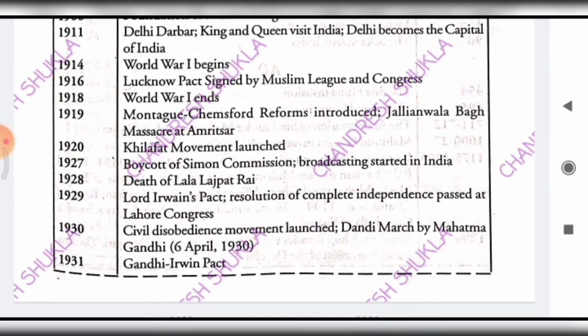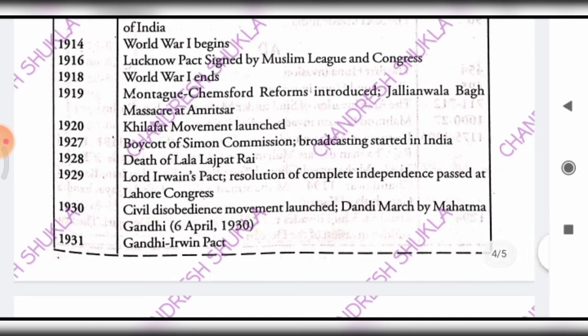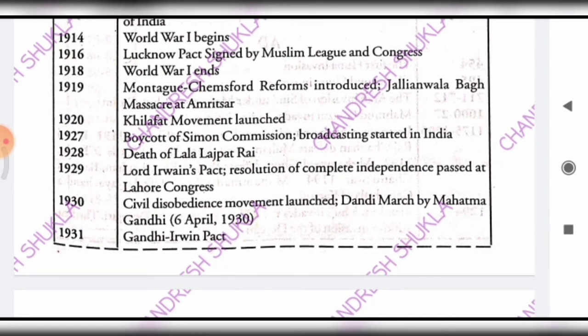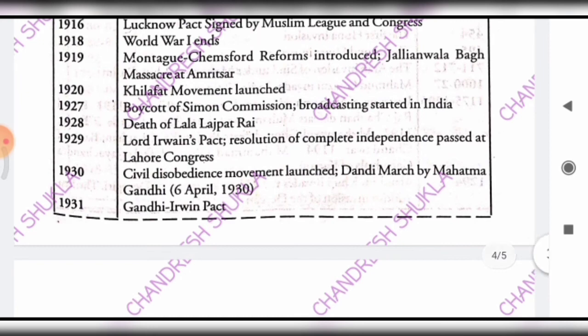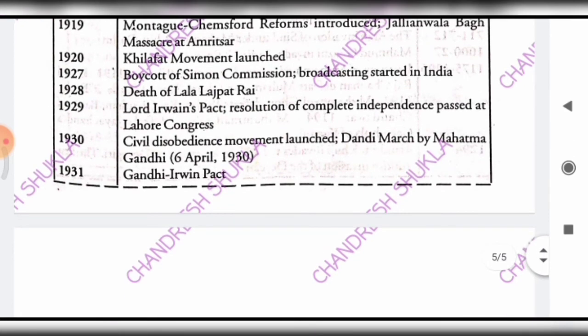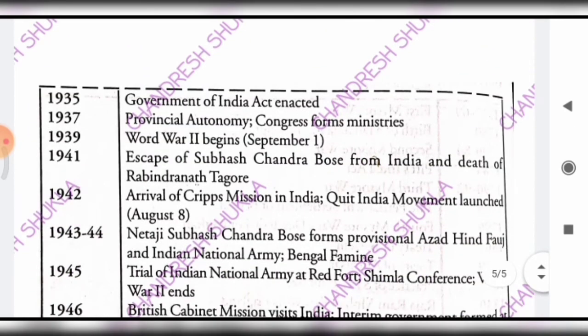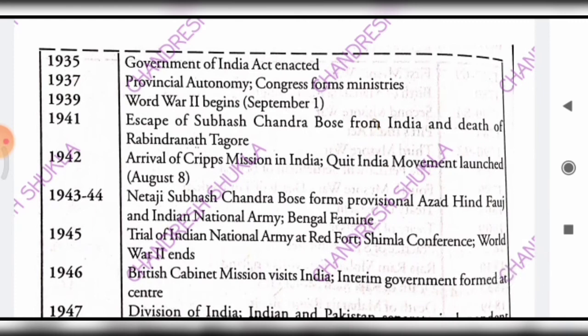Jallianwala Bagh massacre at Amritsar took place, and in 1920 the Khilafat Movement launched, and in 1927 boycott of the Simon Commission, and in 1928 death of Lala Lajpat Rai, and in 1929 the Purna Swaraj resolution was passed in the Lahore Congress session, and in 1930 the Civil Disobedience Movement was launched, and Dandi March by Gandhiji, which happened on 6 April 1930.